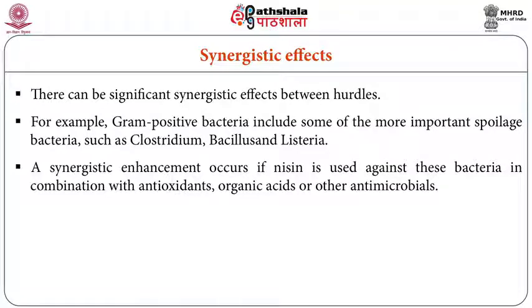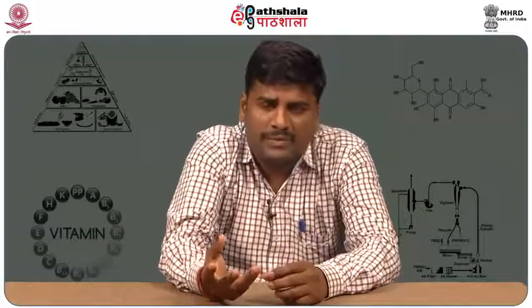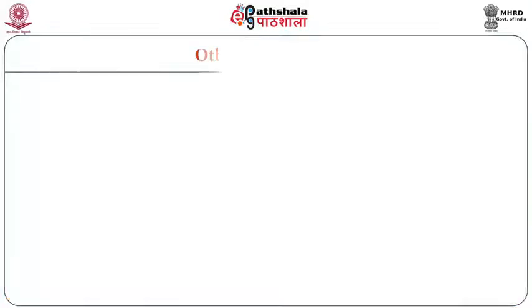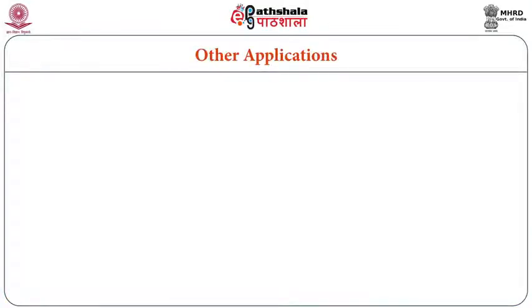For example, gram-positive bacteria like Clostridium, Bacillus and Listeria can be eliminated very well when combining organic acids, antioxidants and antimicrobial agents. That means a preservative, an organic acid, and when you use these three in combination, there will be a better synergistic effect. Better synergistic effect means you can eliminate completely the growth of Clostridium, Bacillus or Listeria monocytogenes.